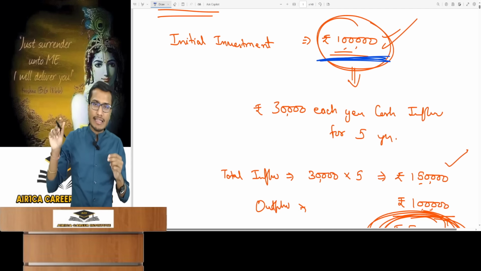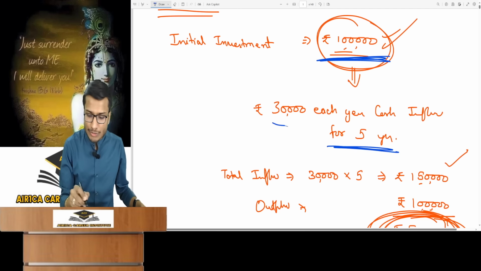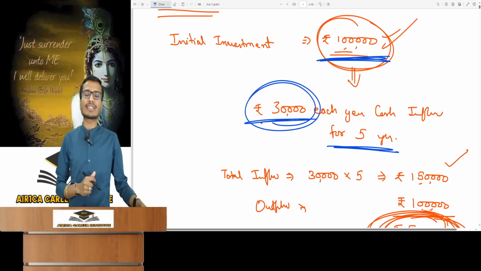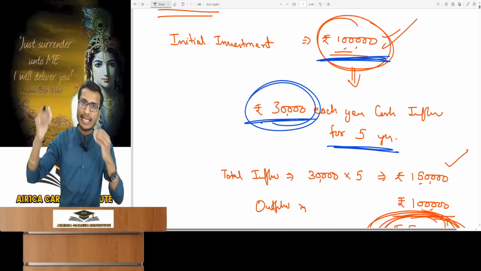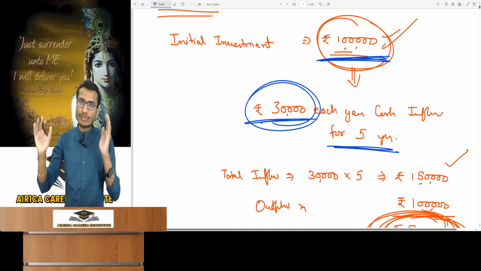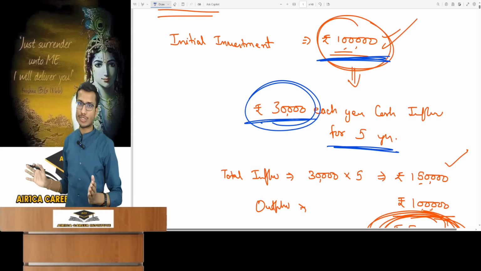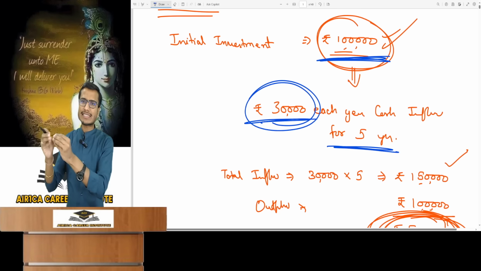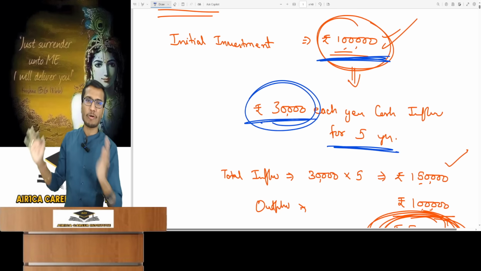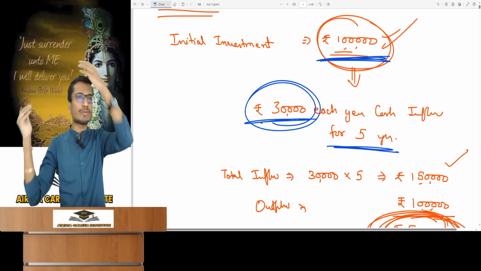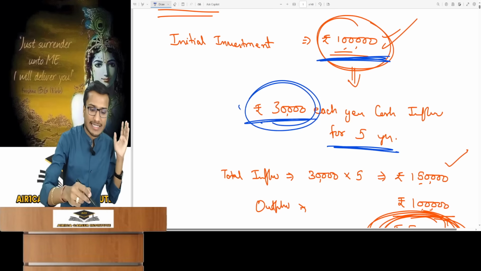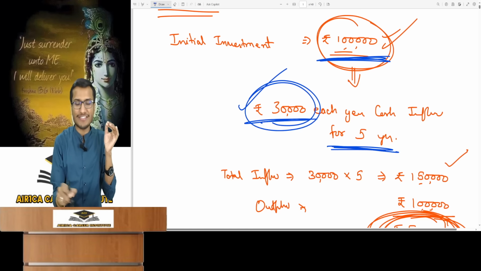So I analyzed and found that if I invest in this, I will get cash inflows of 30,000 every year for 5 years. Alright students, your project or your machine, like anything else, has a particular useful life. After its useful life is over, a machine or the project ends. For example, after 5 years, this machine will become scrap and useless. So I will use this machine for 5 years, produce goods or whatever work I do. From that, I will get a cash inflow of rupees 30,000 every year for 5 years.